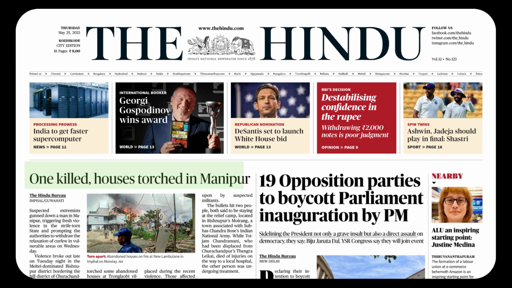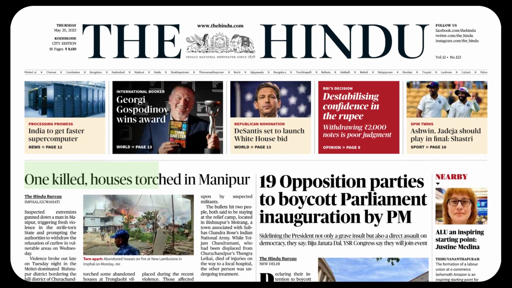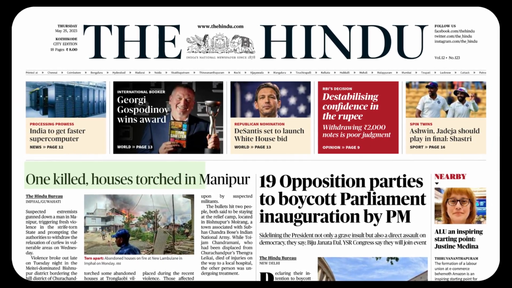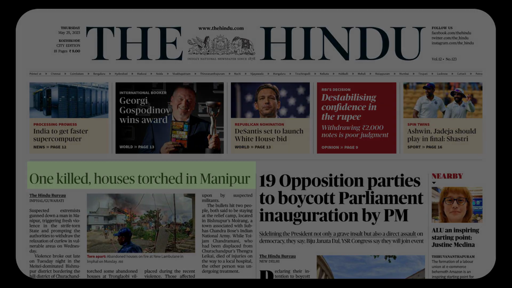This is torch. As a noun, it is a light-giving device which can be operated using batteries, a very common one. Torch is made up of one syllable. Now, as a verb, it has a different meaning: to burn a building intentionally or illegally. Very unfortunate. Torched in Manipur. That is how words take different meanings in context. Now we go to the next news item.